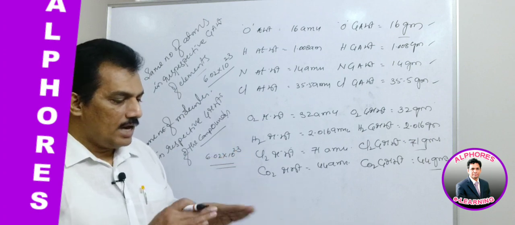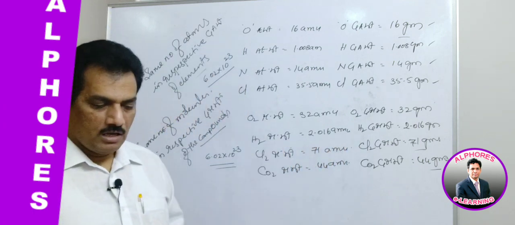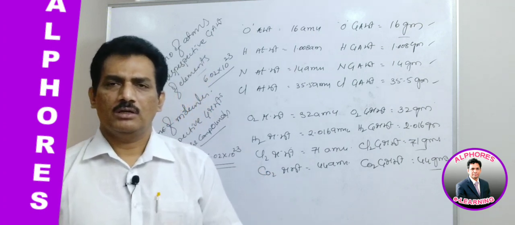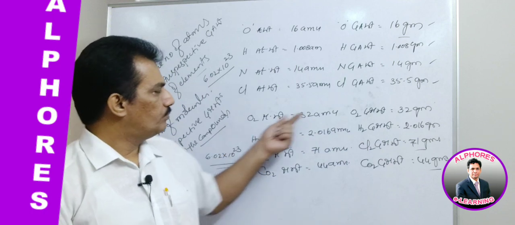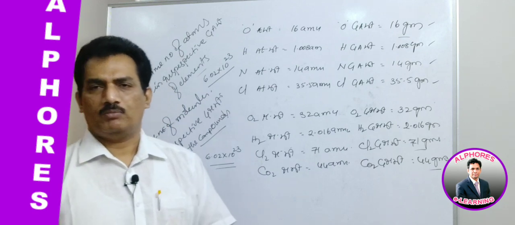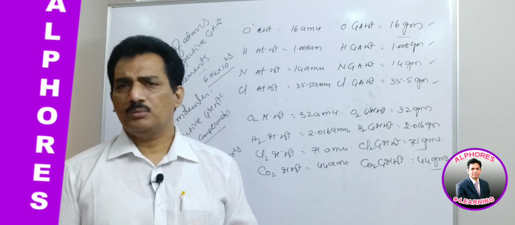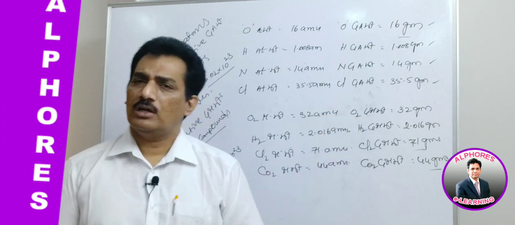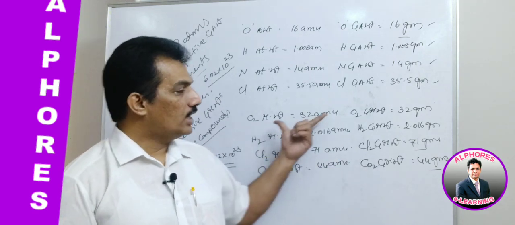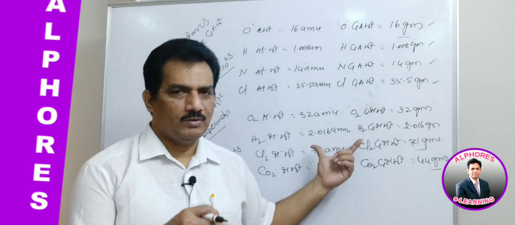So now we have the idea. If we are aware of the molecular weight, we can consider the gram molecular weight as the Avogadro number of molecules. For oxygen, 32 is the gram molecular weight, so 32 grams of oxygen possesses Avogadro number of molecules. If they ask how many molecules are present in 8 grams of oxygen, simply you can say when 32 grams has Avogadro number, 8 grams has 1 by 4 Avogadro number. Is it not? Like that you can answer such questions quickly, because these are basic level questions actually.